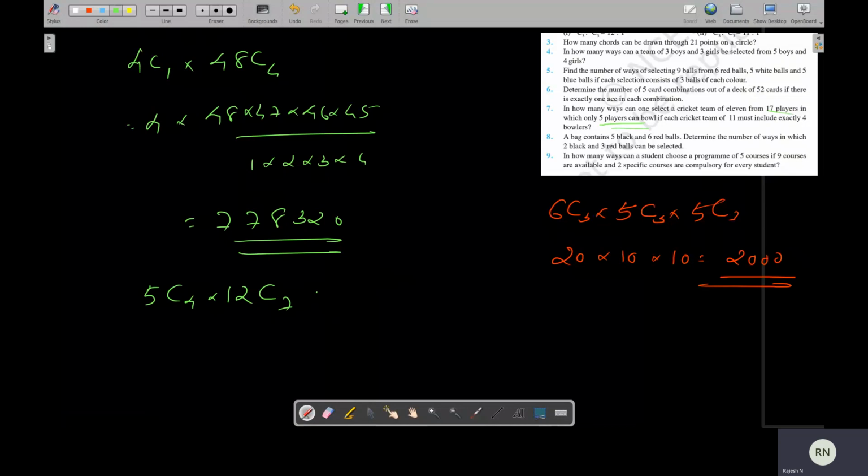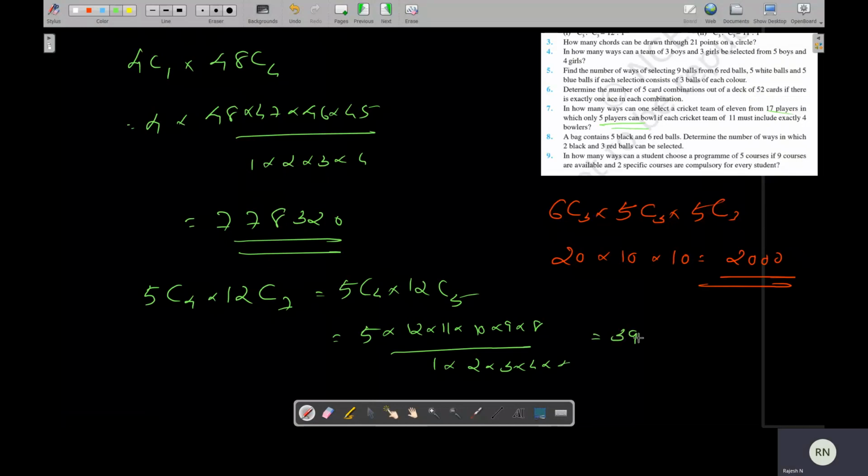But what is 12C7? 12C7 is 12C5, because nCr is equal to nC(n minus r). So 5 into 12 into 11 into 10 into 9 into 8 by 1 into 2 into 3 into 4 into 5. So the answer is 3960.